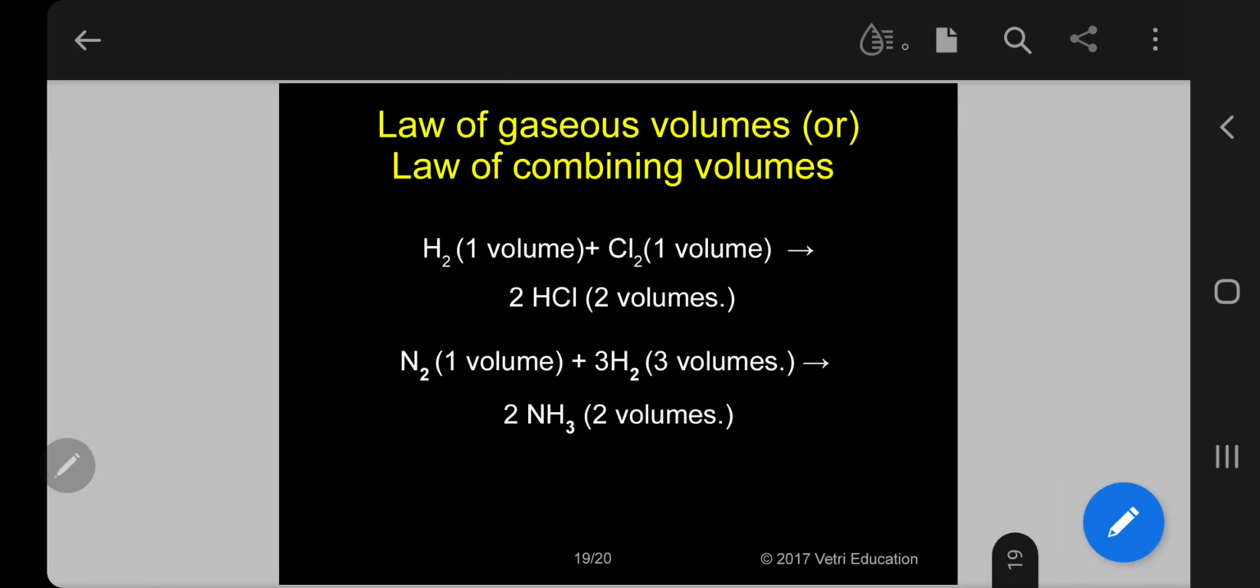So let me explain here. First example, 1 volume of hydrogen combines with 1 volume of chlorine to produce 2 volumes of HCl. 1 volume plus 1 volume gives 2 volumes. The second case, 1 volume of nitrogen combines with 3 volumes of hydrogen to produce 2 volumes of ammonia. So this is the law of combining volumes.